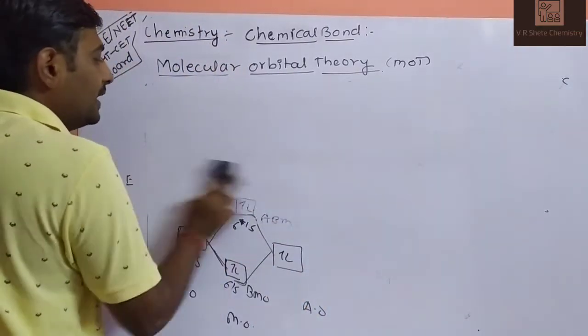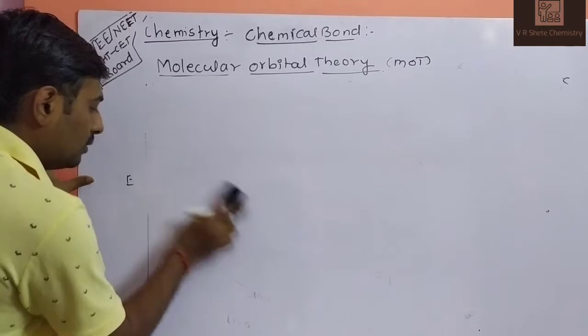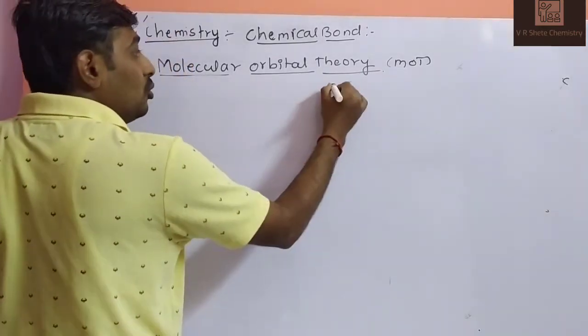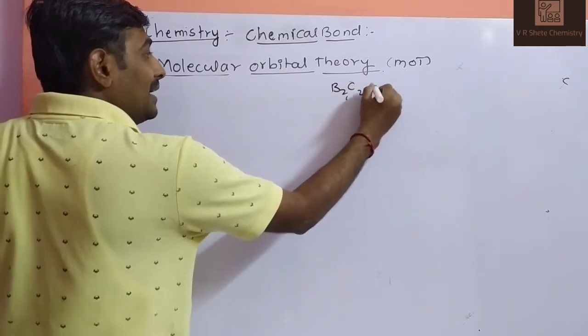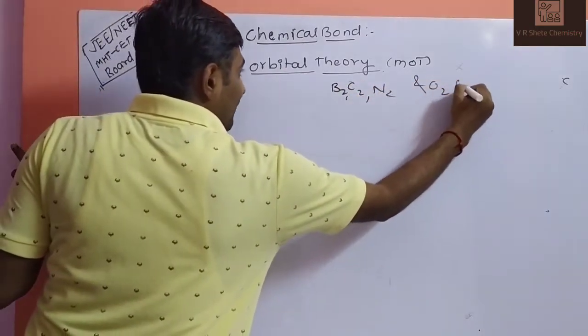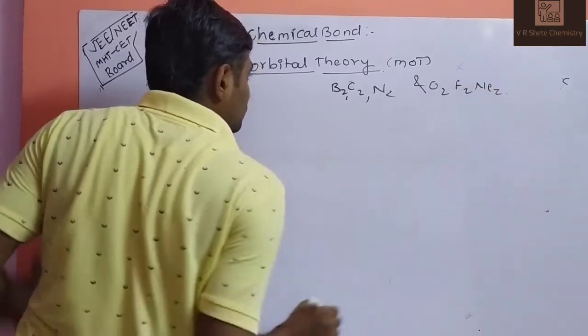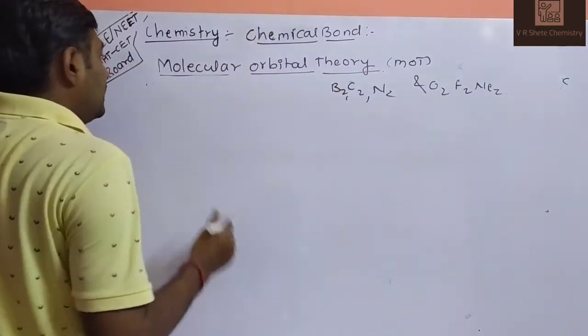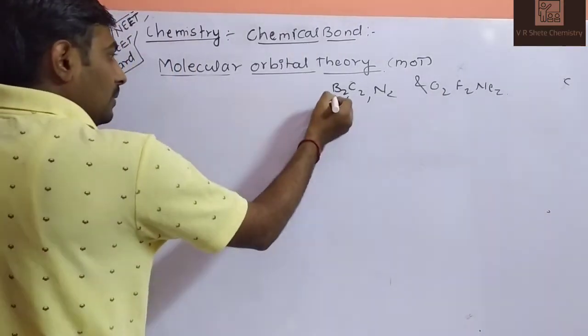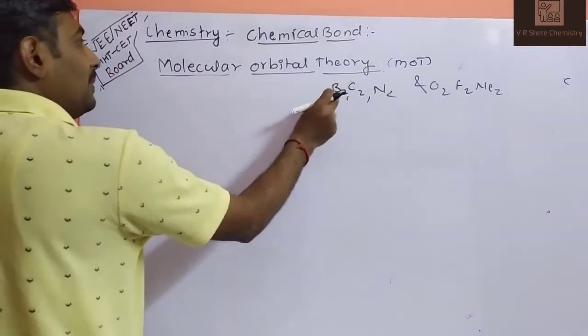Then C2 and N2. B2, C2, N2. There are similarities between B2, C2, N2, and similarities of O2, F2 and E2. So see the difference in these three molecules. First of all, B2, C2, N2.